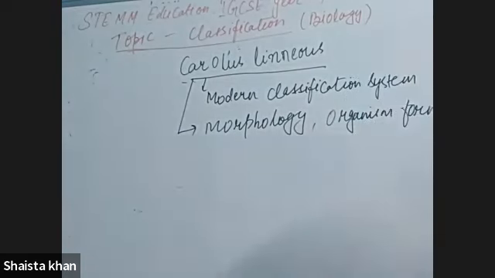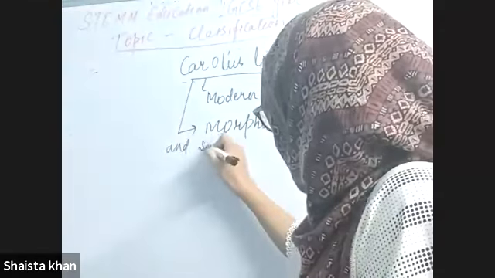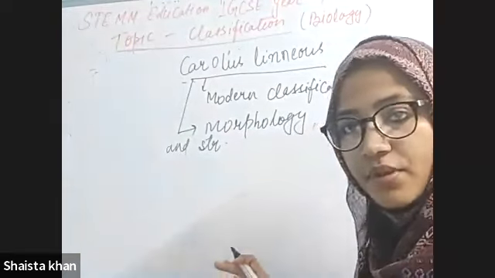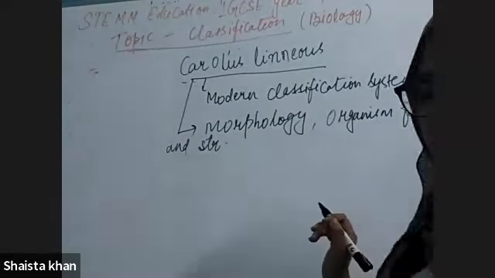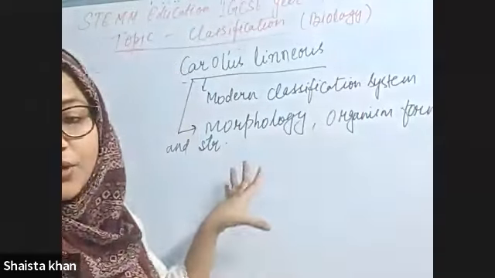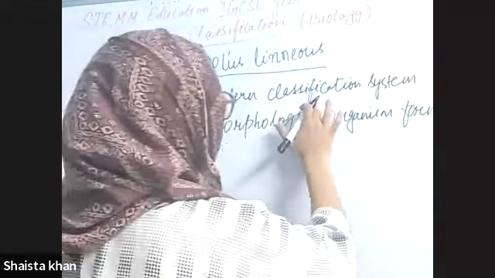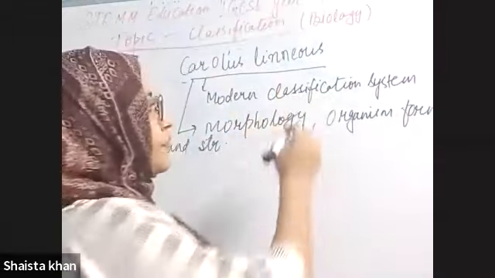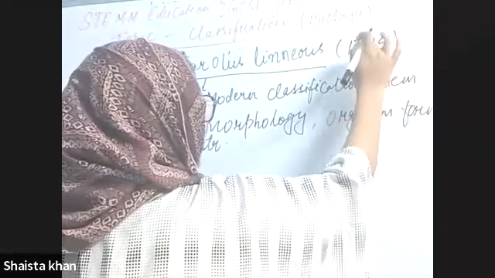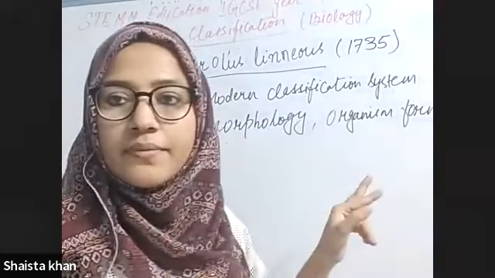I hope it is visible. Form and structure of the organism, right? He introduced the modern classification system in 1735, okay?